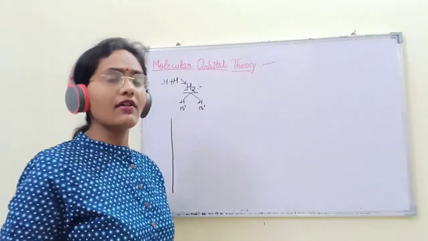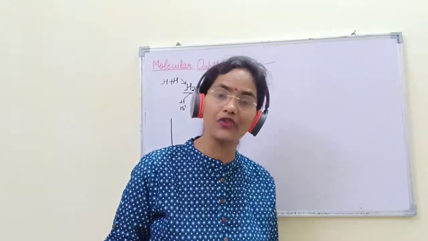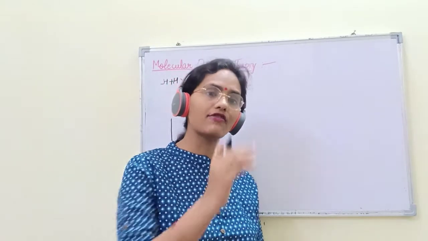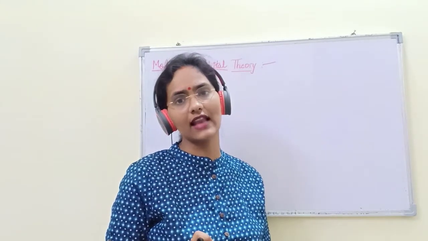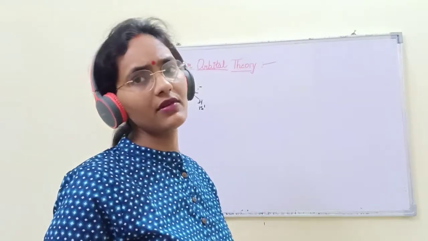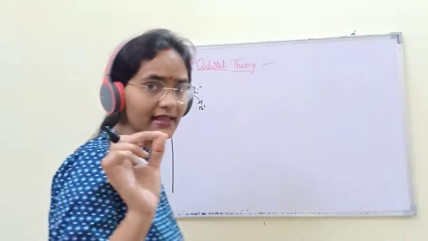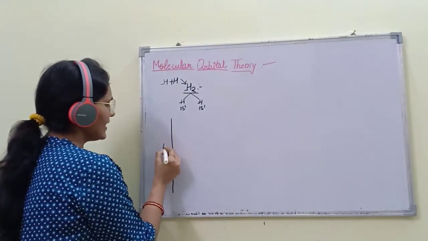We have to know the configuration of molecules with 1 to 20 electrons. In your syllabus, molecules with 1 to 20 total electrons are included, so you have to make the diagrams for 1 to 20 electrons. There is energy.